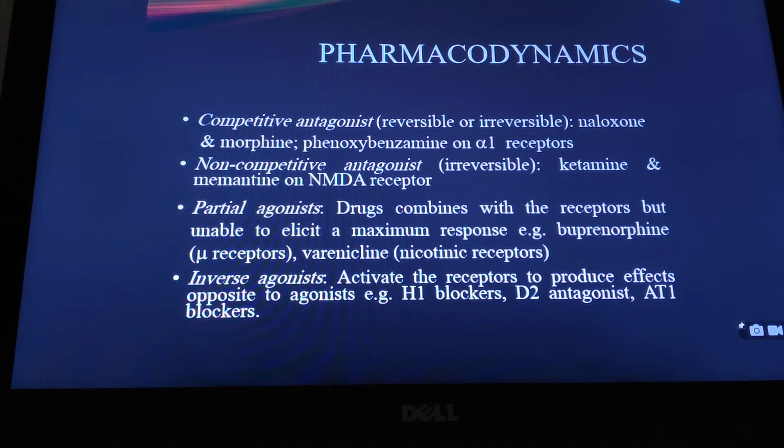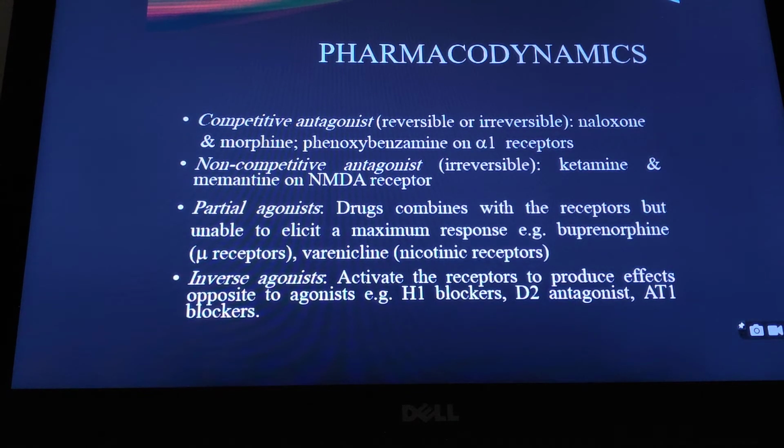For example, buprenorphine, which is an opiate type of drug, is a partial agonist at mu receptors. Varenicline, which binds with the central nicotinic receptor, is also a partial agonist, used for the treatment of smoking cessation.